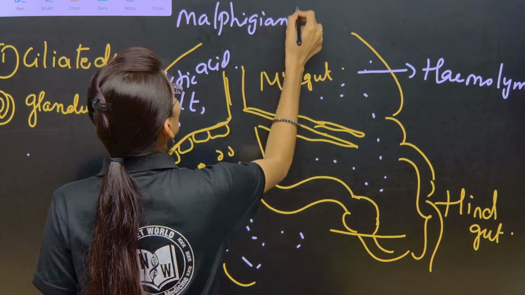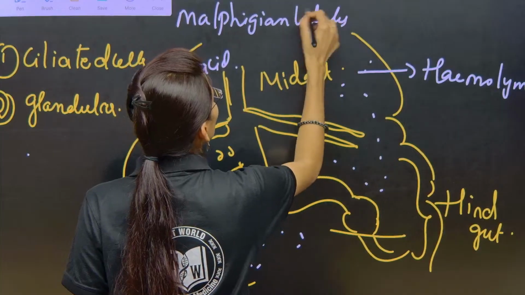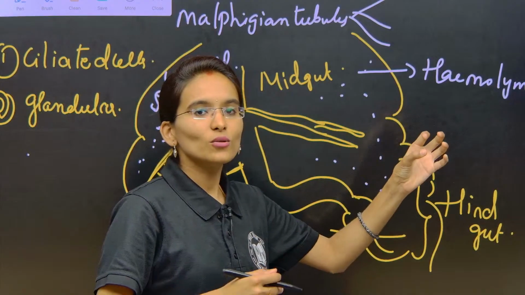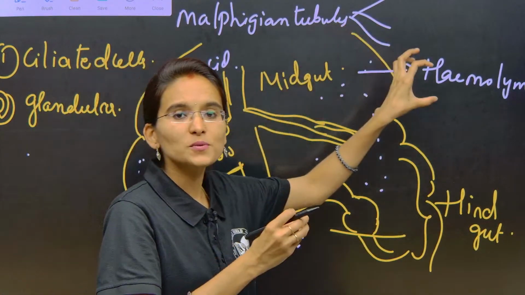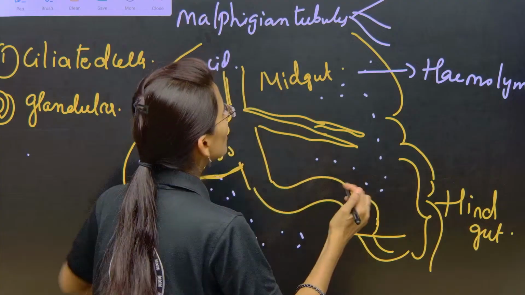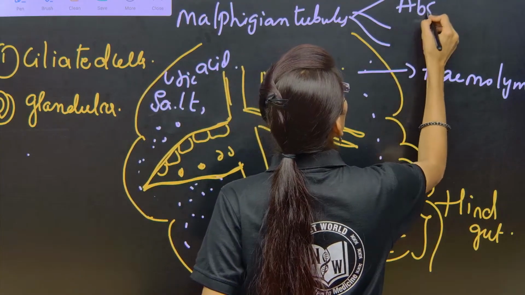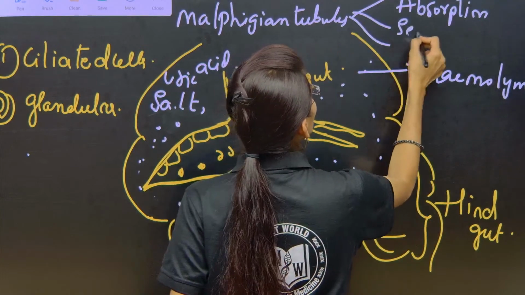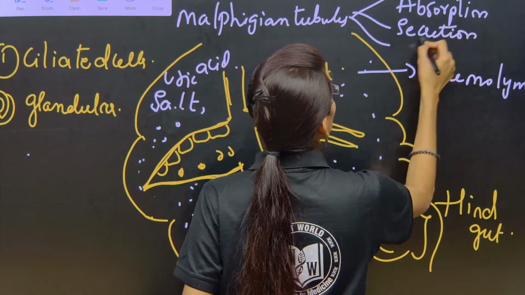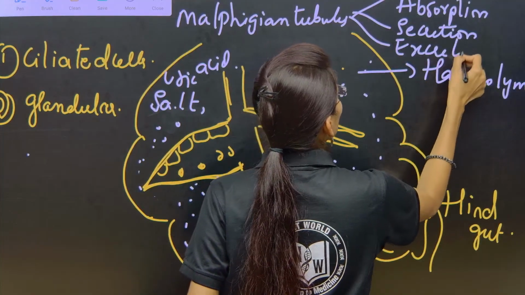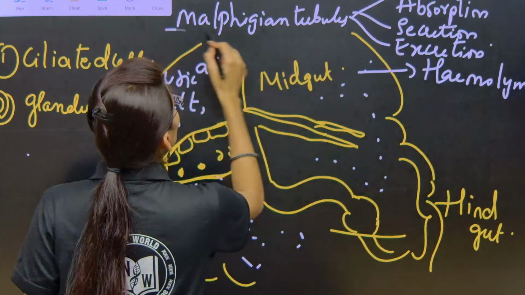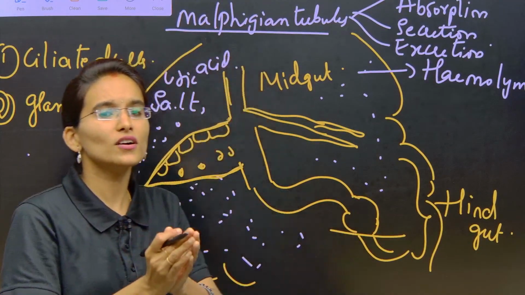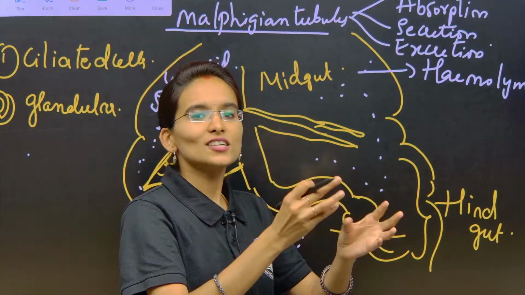Malpighian tubules are involved in 3 major functions: first absorption, then secretion and excretion, my dear students. Focus here: absorption, and the next ones are secretion and excretion. It is about the Malpighian tubules, which are extremely involved in performing these 3 major functions: absorption, secretion and excretion.